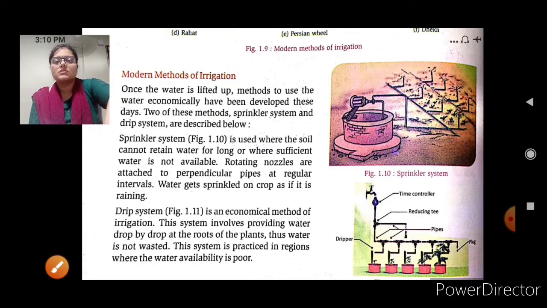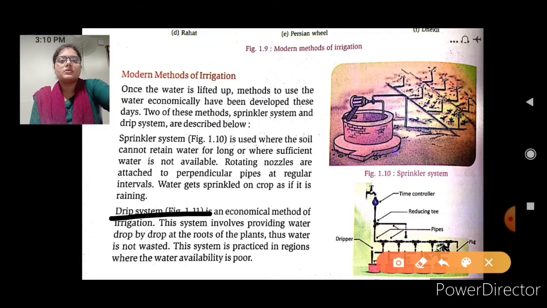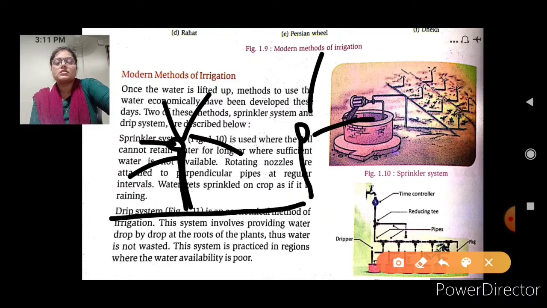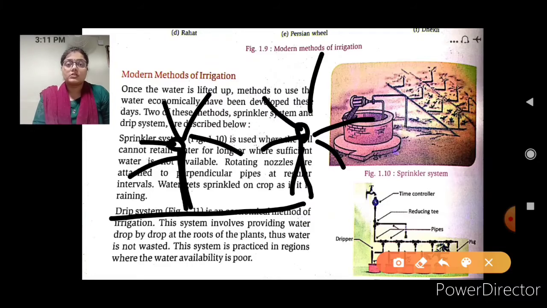Suppose this is the pipe, and at a particular distance the perpendicular pipes are fitted, and rotating nozzles are there. When these rotating nozzles rotate, the water is sprinkled in all directions. This method is very effective and efficient where less water is present, so it is economically spread in the entire field.